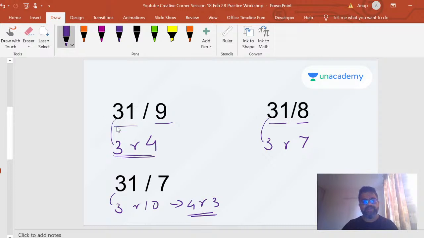So recap: when you divide by 9, bring that 3 down. The remainder is the sum of both the digits. When you divide by 8, you bring the 3 down. The remainders, you double this digit and then add it, right? And dividing by 7, you bring that 3 down, make it 3 times, add it to 1, and then if you have to handle the excess remainder that you have, give one back to the full 7. If you have a full 7, give it back to the quotient, and you get 4 remainder 3. All right.